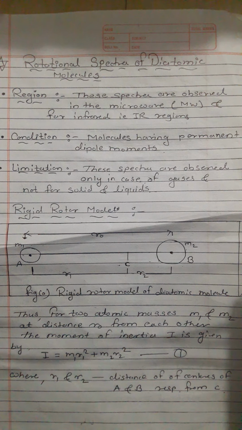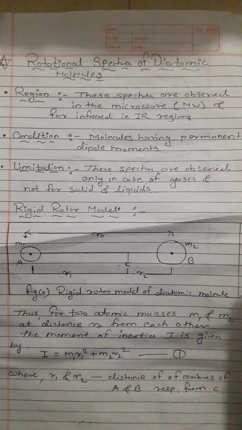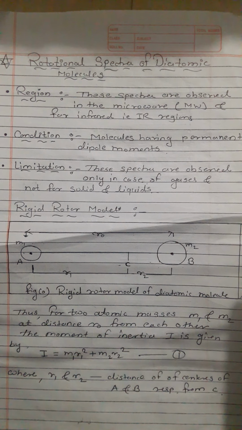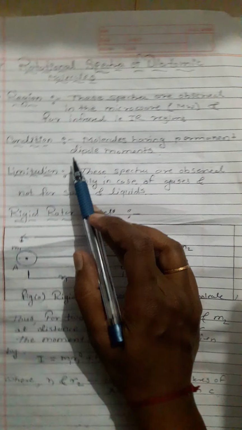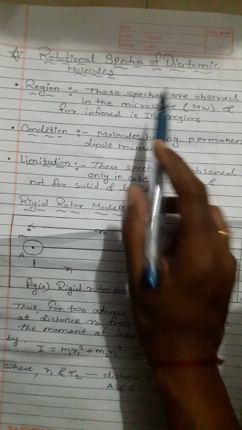Molecules without a permanent dipole moment cannot be excited by radiation of such a large wavelength, and hence cannot produce rotational spectra. That's why the molecule must have a permanent dipole moment. This condition is required for rotational spectra.